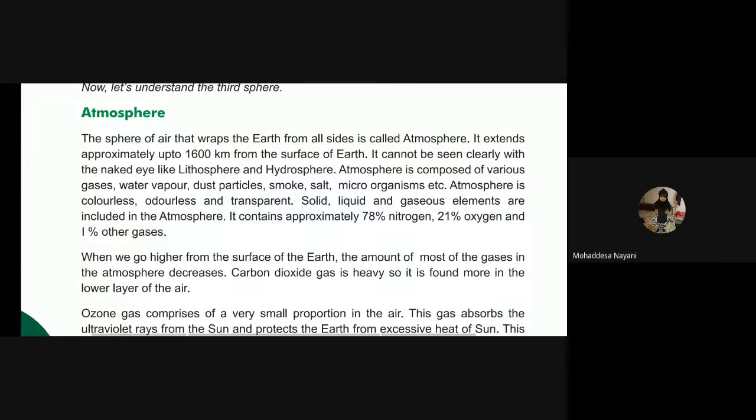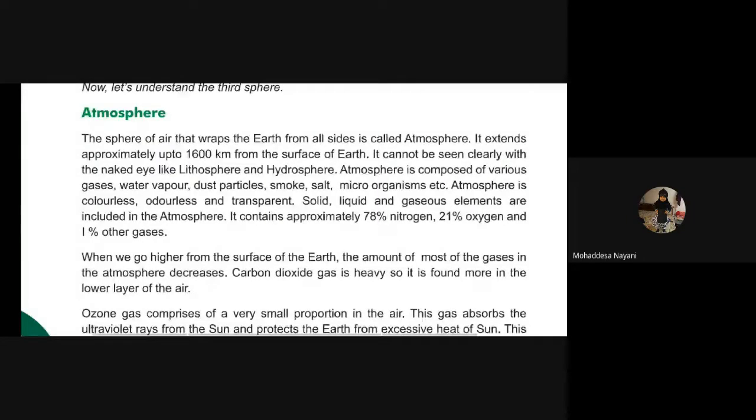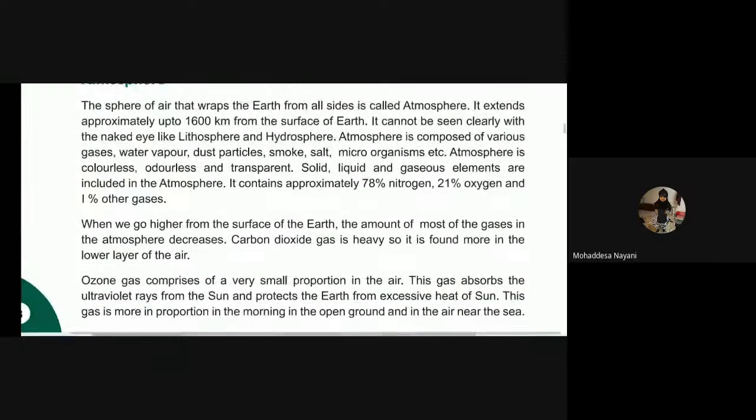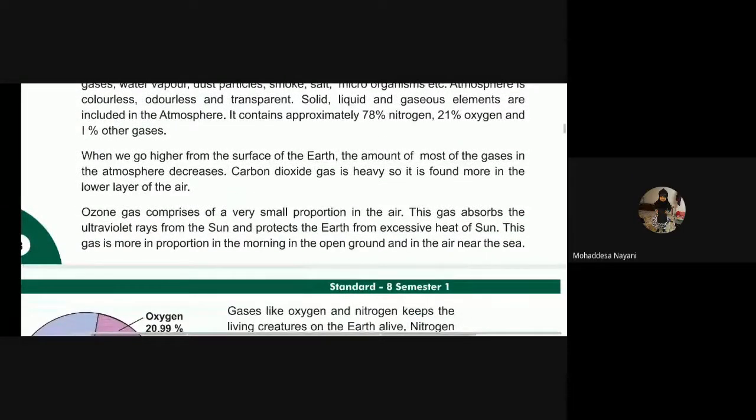It's colorless, odorless, transparent. Solid, liquid and gaseous elements are there in it. Okay. Which gas is very less in proportion?